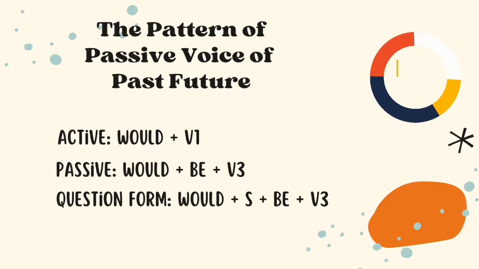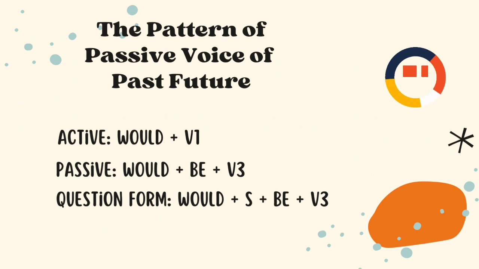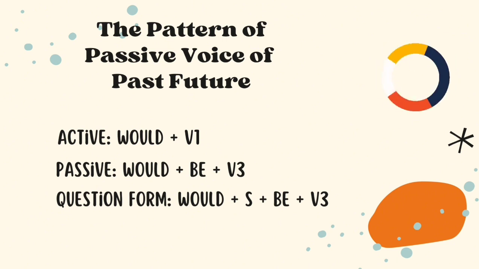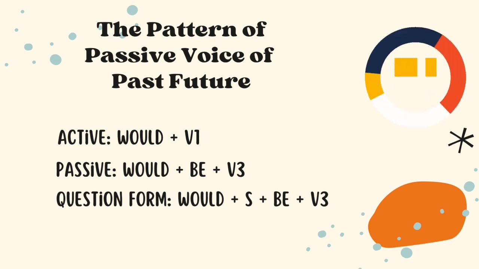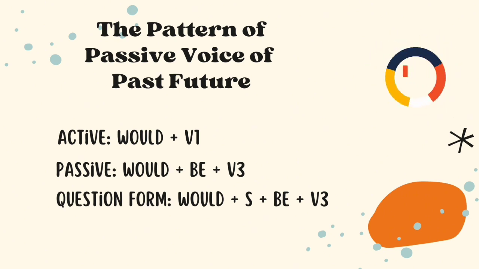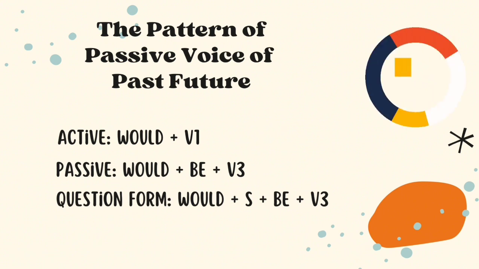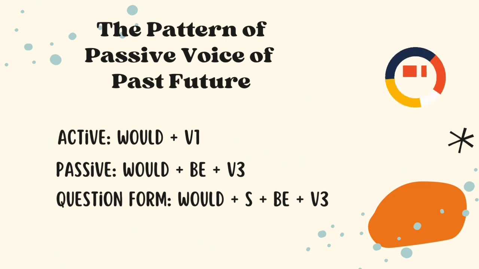Next, to the second part, passive voice of past future. We have to know first the pattern of passive voice in past future. Active, would plus verb 1, and in the passive, would plus be plus verb 3. And in the question form, would plus subject plus be plus verb 3.